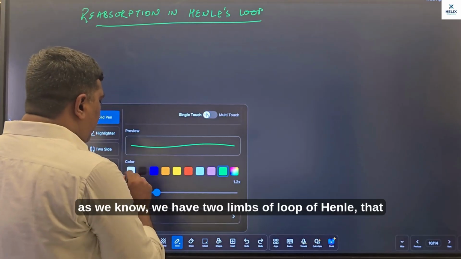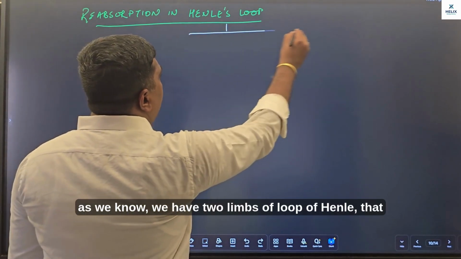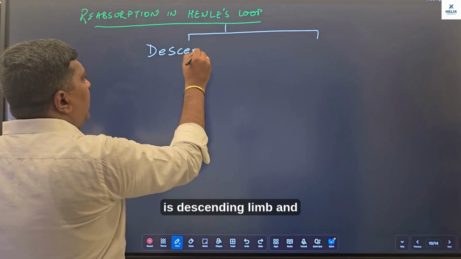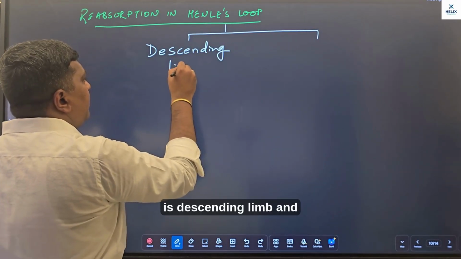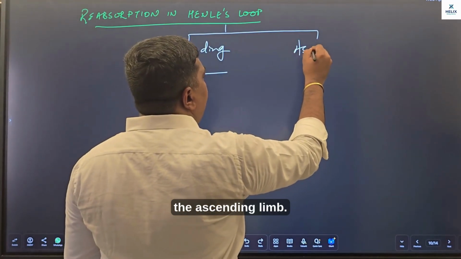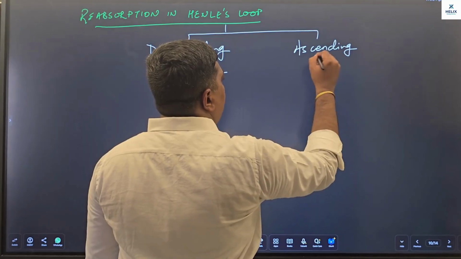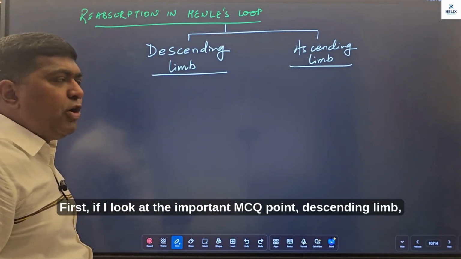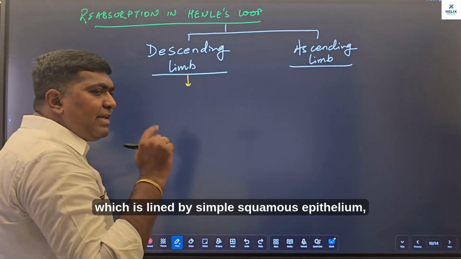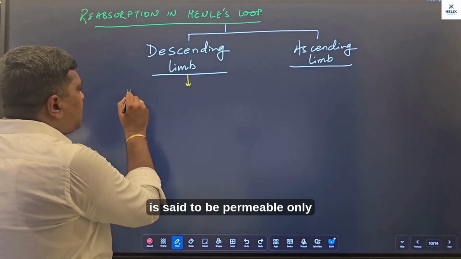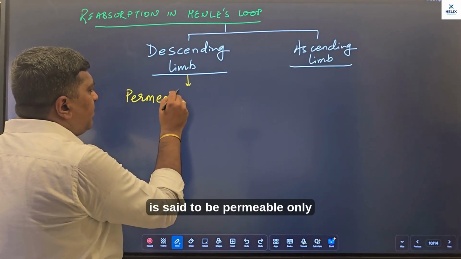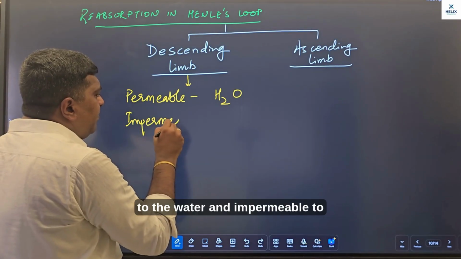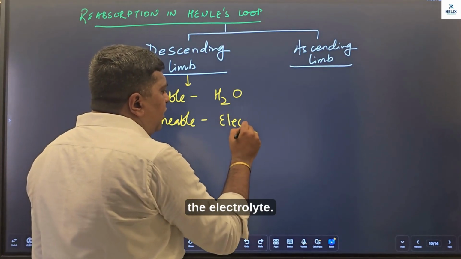As we know, we have two limbs of loop of Henle. That is descending limb and the ascending limb. First, if I look at the important MCQ point, descending limb, which is lined by simple squamous epithelium, is said to be permeable only to the water and impermeable to the electrolyte.